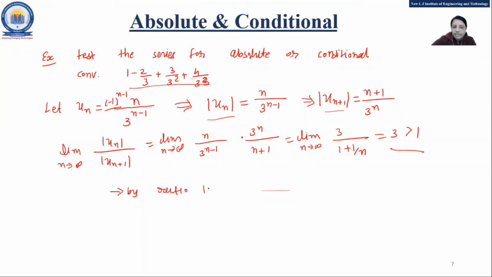So by the ratio test, our mod un is convergent. So we can say that our series is absolutely convergent. Why? Because mod un is convergent.